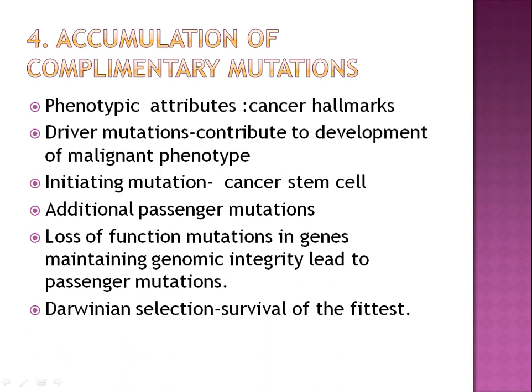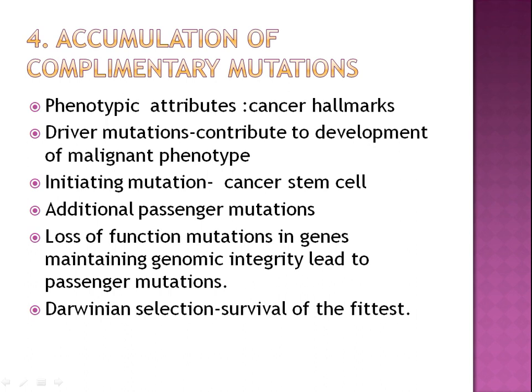Now there is accumulation of complementary mutations, development of cancer through the stepwise acquisition of complementary mutations. The order in which the various mutations occur in the initiated precursor cell is not well known, and it varies from tumor to tumor.